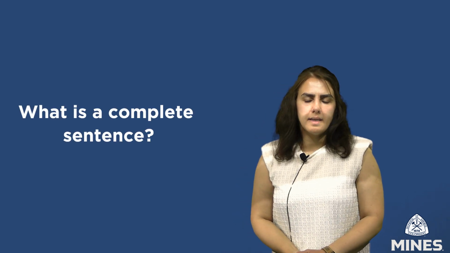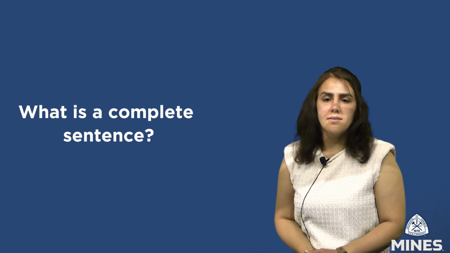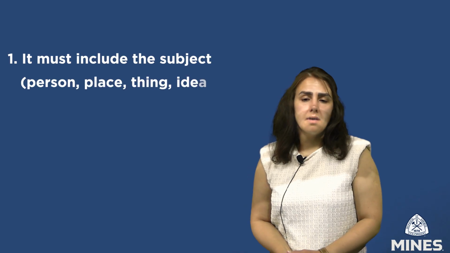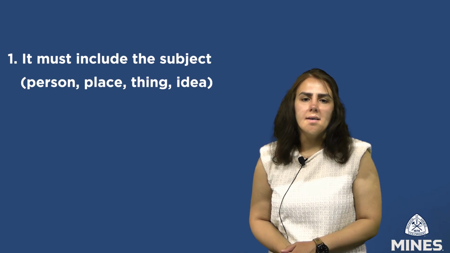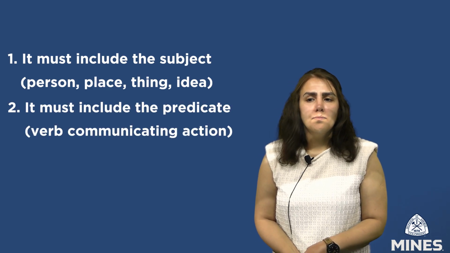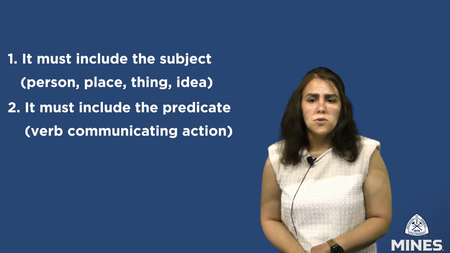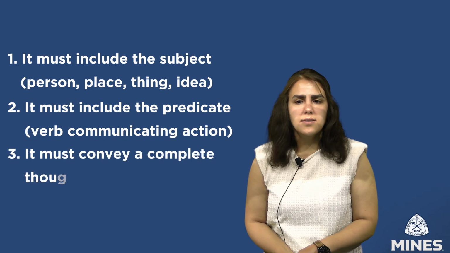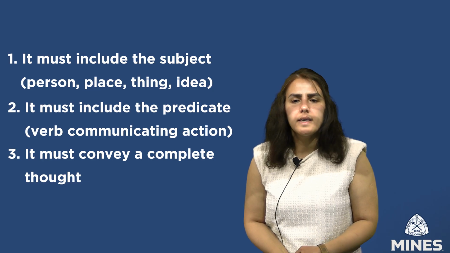What is a complete sentence? A complete sentence must satisfy three fundamental criteria. 1. It must include the subject, the person, place, thing, or idea that the sentence is about. 2. It must include a predicate, a verb that communicates the subject's action or a state of being. And 3. It must convey a complete thought. In a sense, a sentence is considered grammatically complete when it contains both a subject and a verb and can stand independently as a coherent idea.